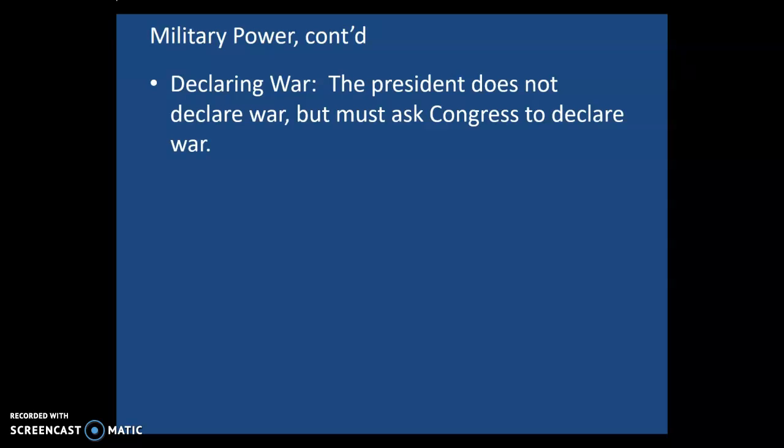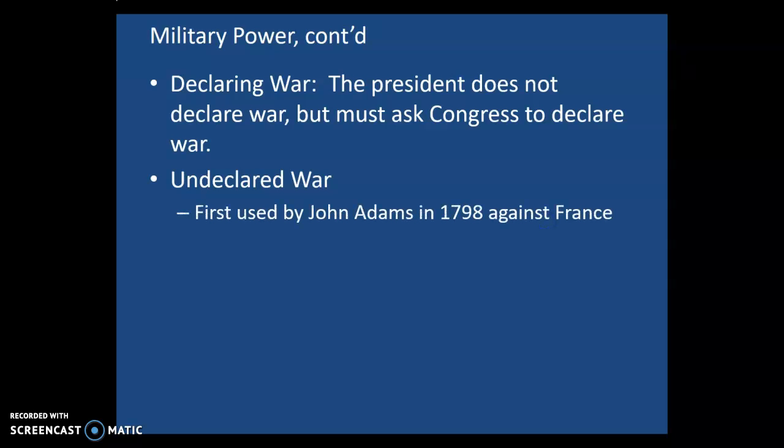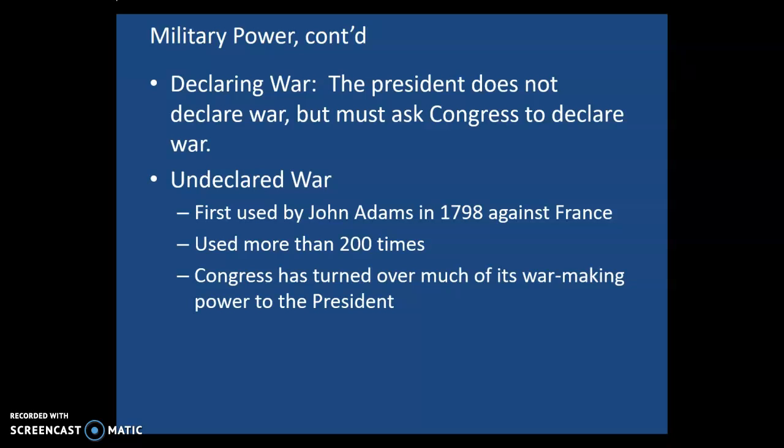Military power includes declaring war. Now, the president actually does not declare the war, but he does have the power to ask Congress to declare a war. Okay, so the president needs to ask Congress to declare war. And we also have undeclared wars today. In fact, the last declared war we had was World War II. We have had undeclared wars going all the way back to 1798 when we had what's called the Quasi-War with France. This power has been used more than 200 times.